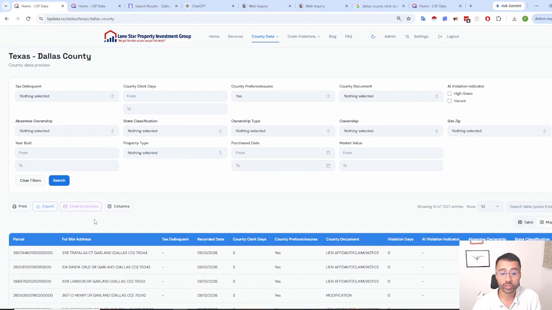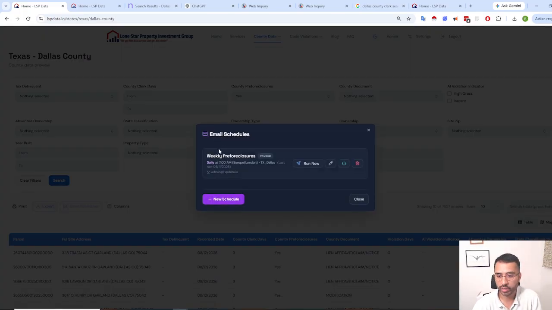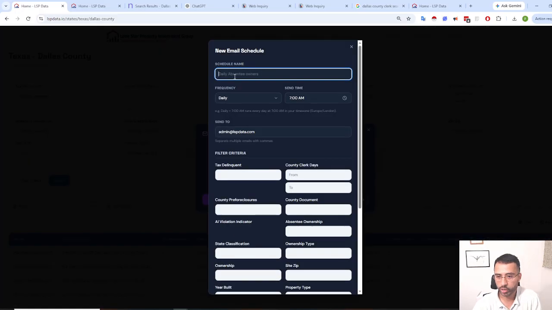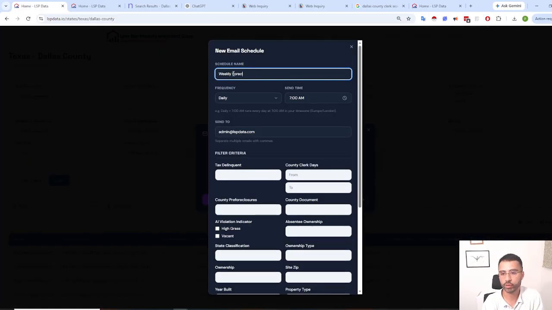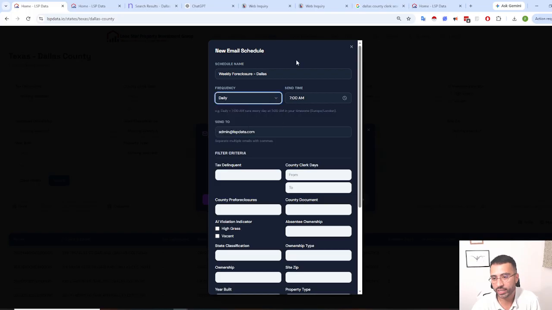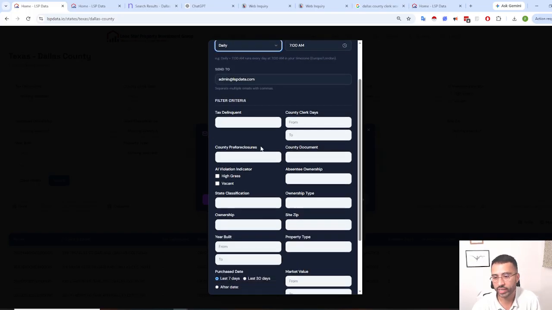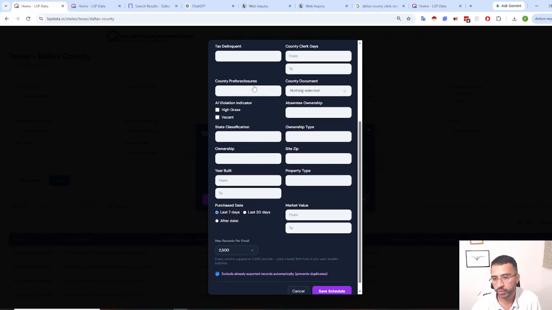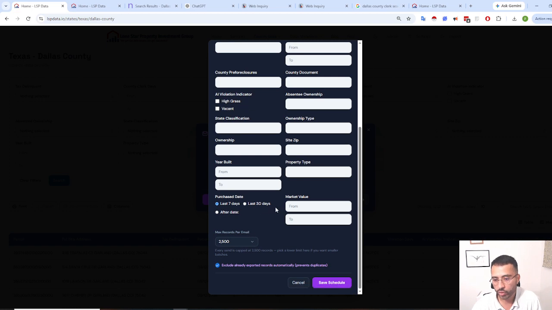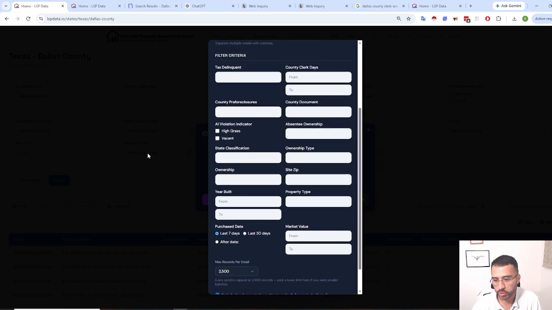If you wanted to schedule this export, you can also do that. So let's say you were interested in setting up a foreclosure, right? You could set up a new one, a weekly foreclosure Dallas, right? Let's say you wanted to do it on a weekly basis, right, or daily for the last 7 days. You can come down here, and there is this particular one.